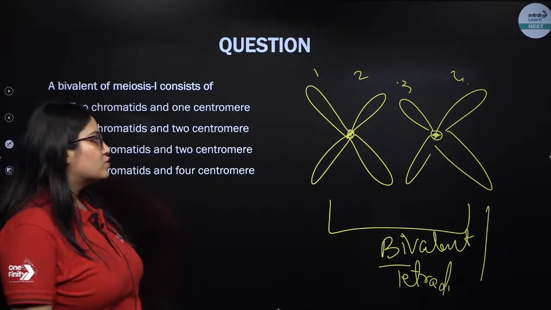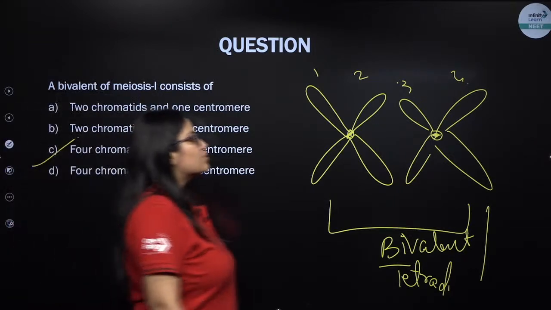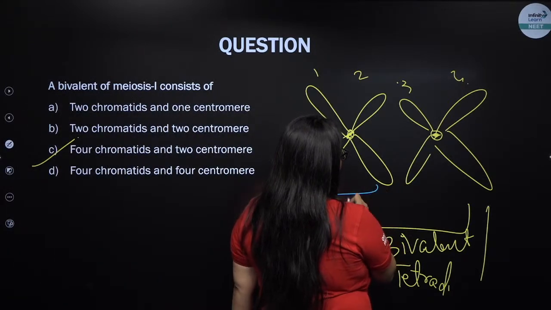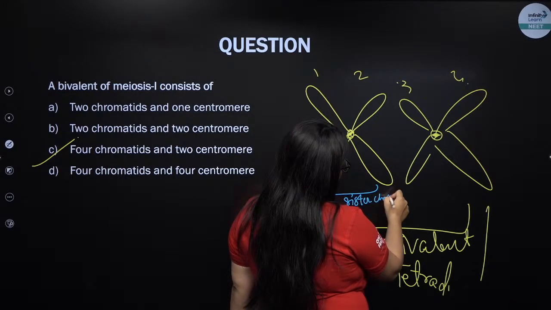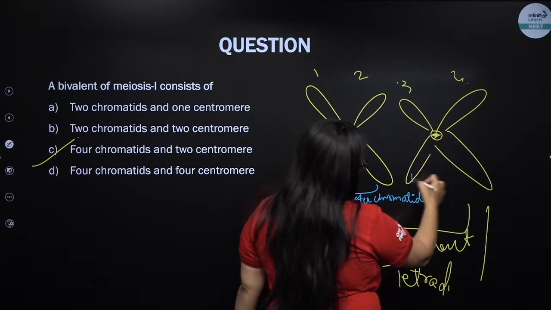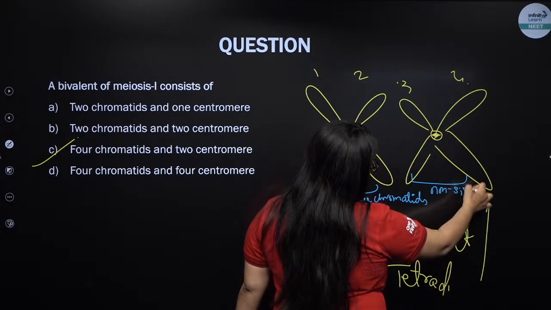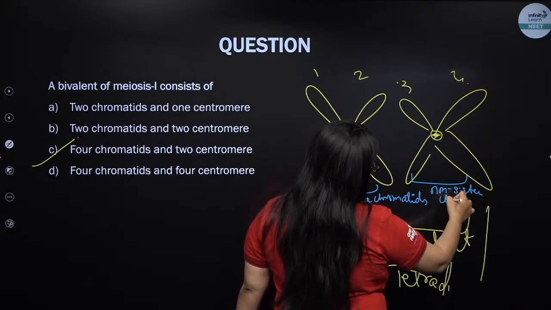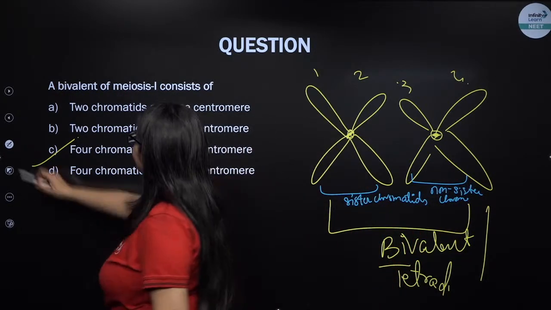Now listen my dear students, listen very carefully, keep this concept in mind too. These 2 are sister chromatids, and these 2 are non-sister chromatids. Sorry, slip of tongue.